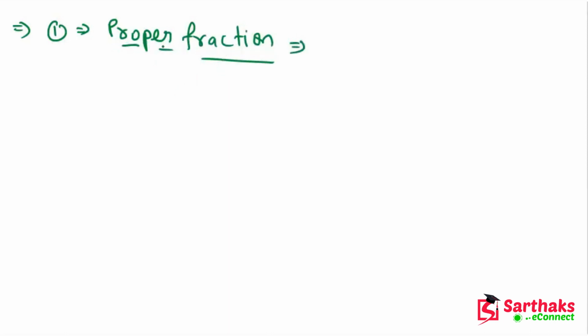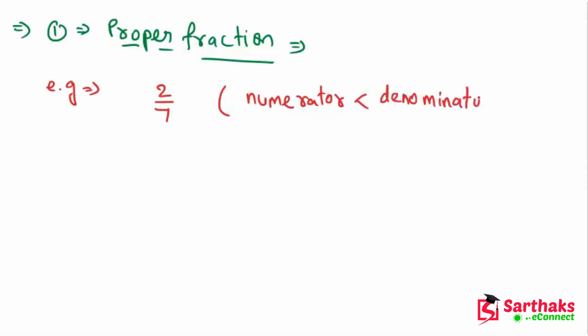What is a proper fraction? In a proper fraction, the numerator is less than the denominator, like 2 upon 7. In this case, the numerator is less than the denominator, and we know that 2 is always less than 7. So this is a proper fraction.